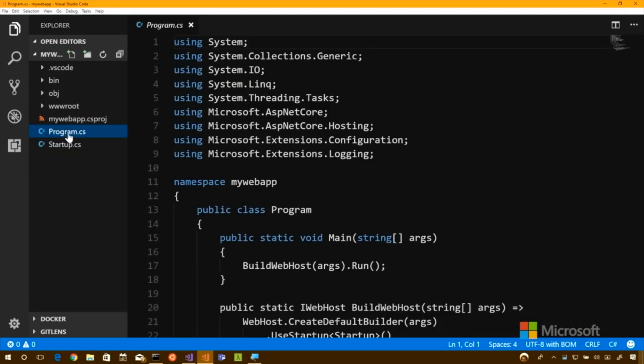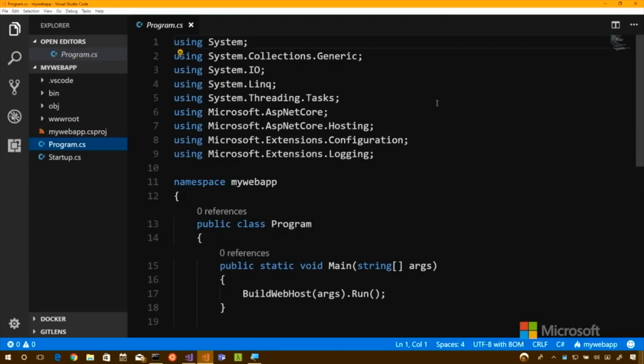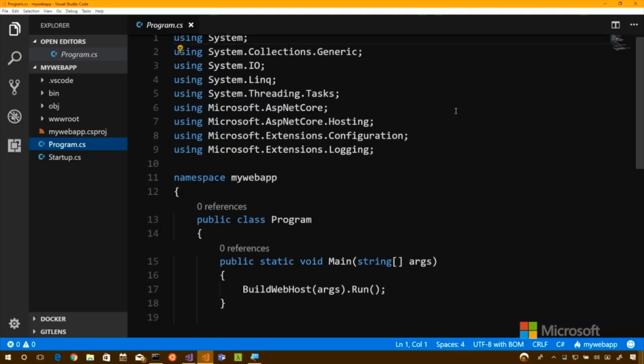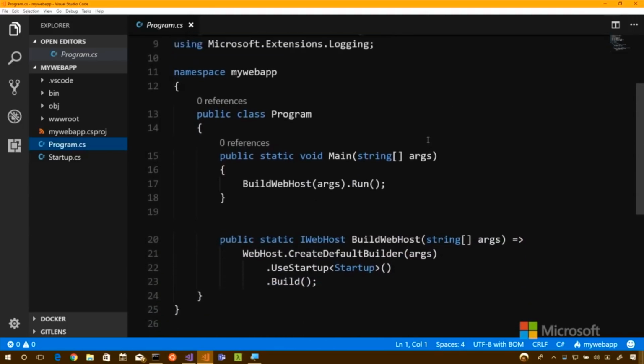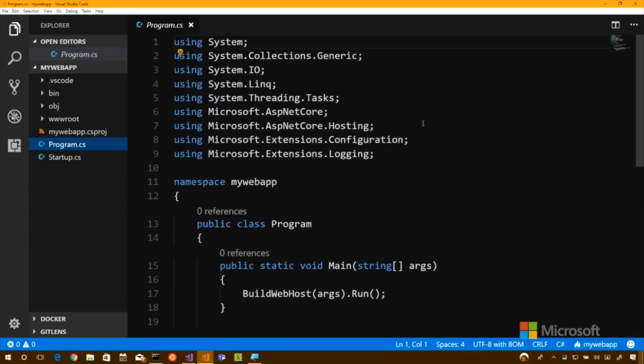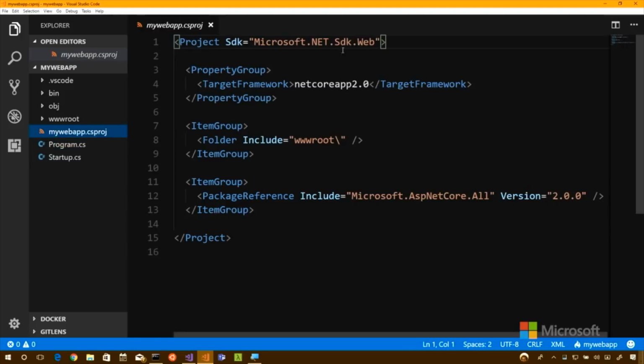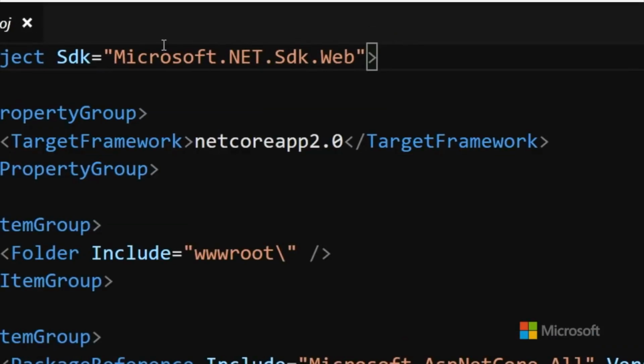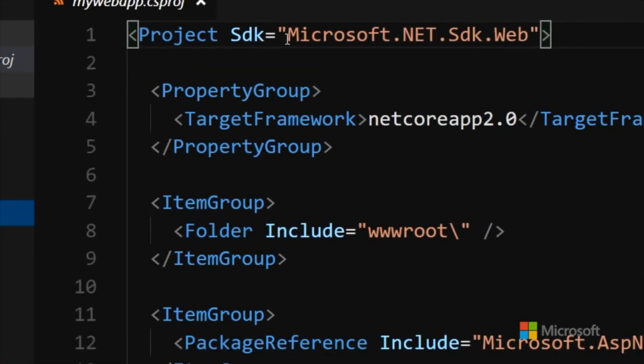Here we go. Program.cs is a little bit bigger than it was before, because it's bringing in a bunch of stuff. Before, we pretty much only had using System and maybe I/O. Actually, that's a good point, let's open up the .csproj. If you recall, earlier our SDK was Microsoft.NET.Sdk. Here it is .Web. This is a web application.